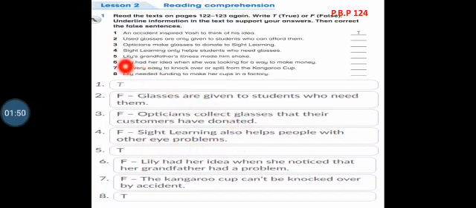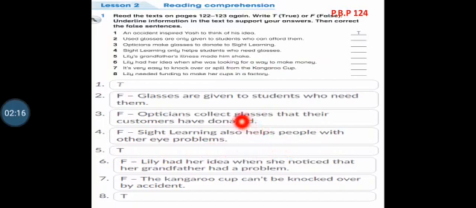And number 5, Lily's grandfather's illness made him shake. It's absolutely true, and it is Parkinson. Number 6, Lily had her idea when she was looking for a way to make money. No, it is false. Lily had her idea when she noticed that her grandfather had a problem.